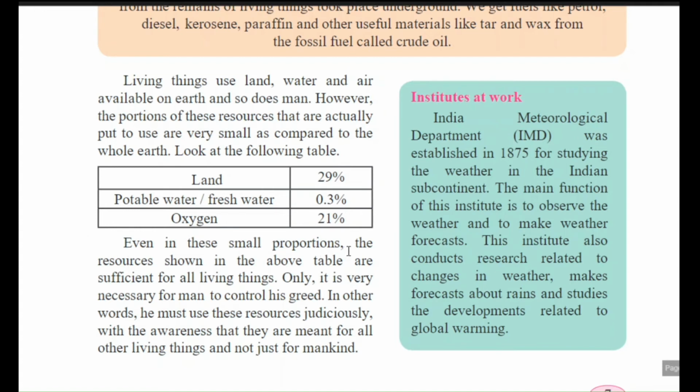Even in these small proportions, the resources shown in the above table are sufficient for all living things. Only it is very necessary for man to control his greed. In other words, he must use these resources judiciously. Judiciously means in a proper manner, balanced manner, with the awareness that they are meant for all other living things and not just for mankind. Land, water and oxygen, that is air, are only for human beings? No. Many other creatures, plants, animals, all also depend on this.